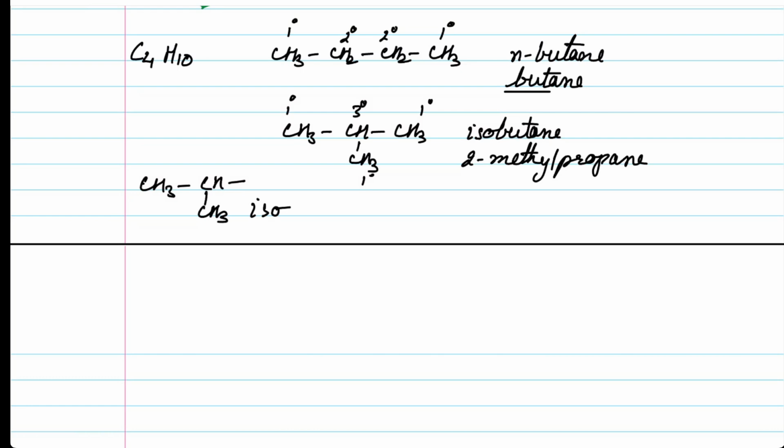While in the second compound, the primary chain contains three carbons, that is prop. So these two compounds differ in the length of the primary, main or parent chain. Since they differ in chain length, these are termed chain isomers. So here we have the chain isomers of butane.